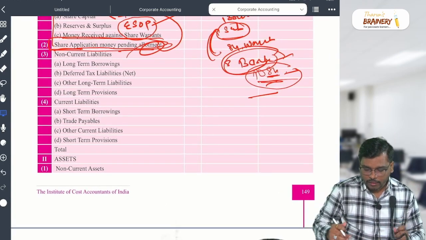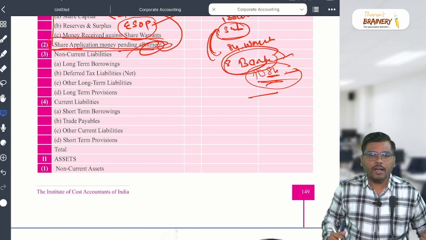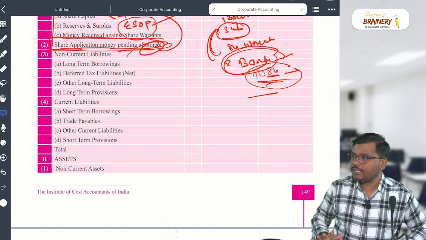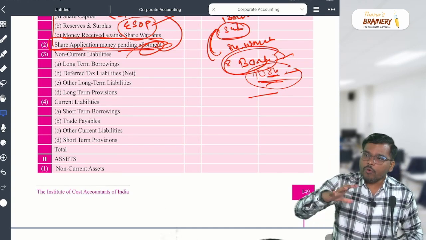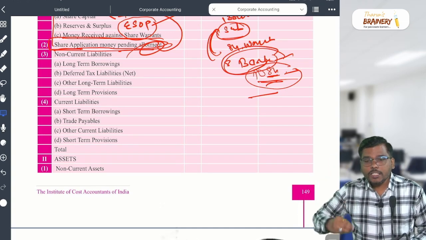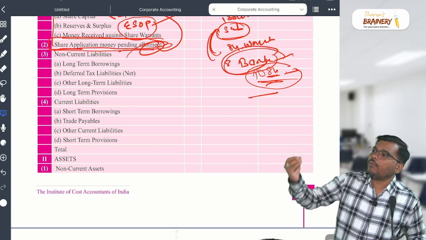So what is the next one? Long-term provision, I discussed with you. What is the reserve we have discussed? What is the provision then? What is the provision? A provision we create today expecting that we are going to incur some loss in the future.